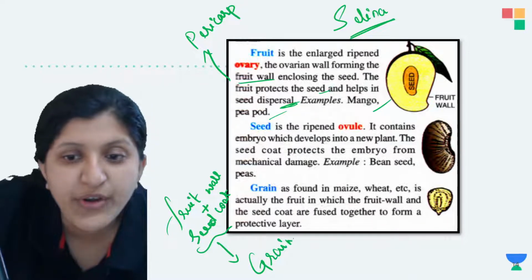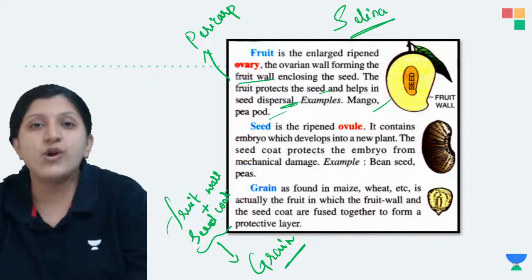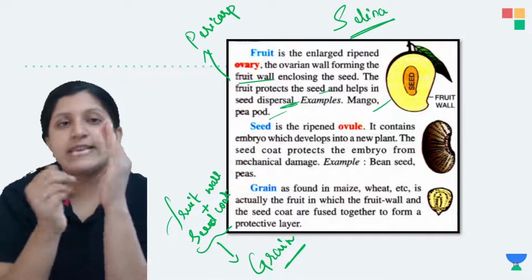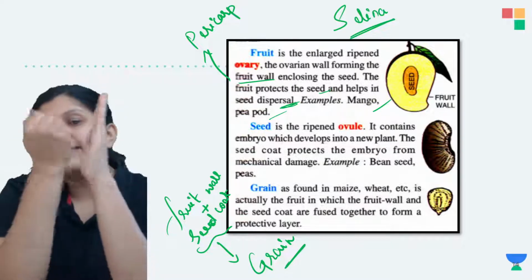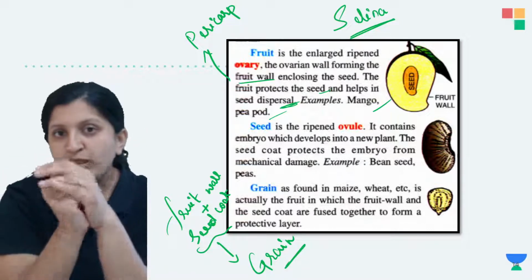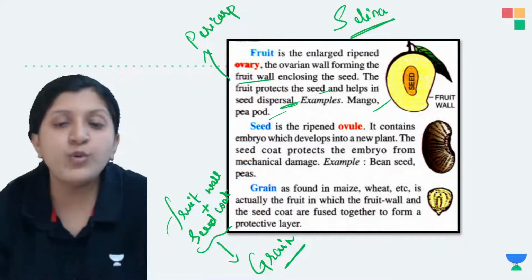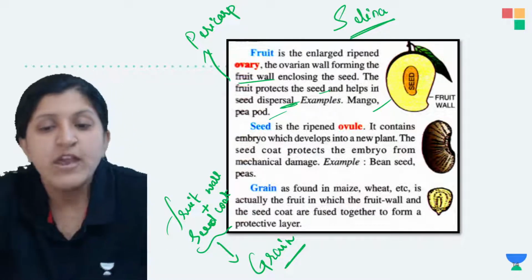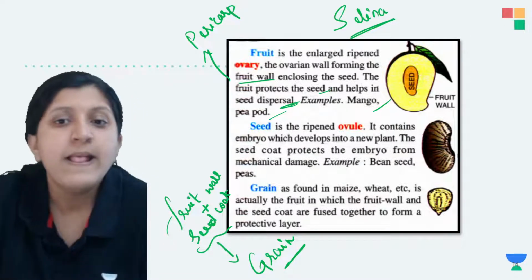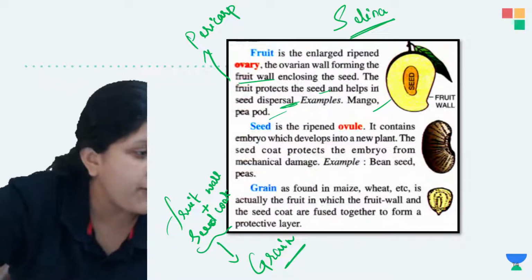So grain is different from the seed. You should not get confused between seed and grain. Seed is basically just the ovule, that is the integument alone. But when we mention a grain, let's say this one is a fruit, and inside this there is a seed. The seed wall and the fruit wall are fused together, forming the protective covering. They are not separate, and that we call the grain. So there is a difference between seed and grain, where the fruit wall and the seed coat are fused.